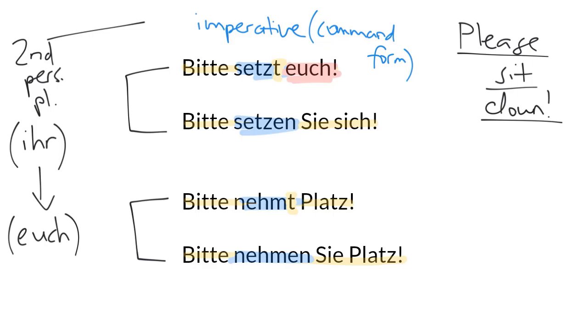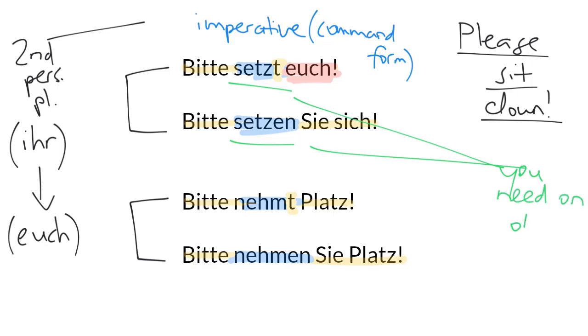And that's because it's a funny thing about the word setzen, we see it in both of these cases. You need to have an object. You simply need an object, whether it's yourself or someone else. So you can't use that verb by itself. You need to actually have a person with it, even if it's yourself. I seat myself.